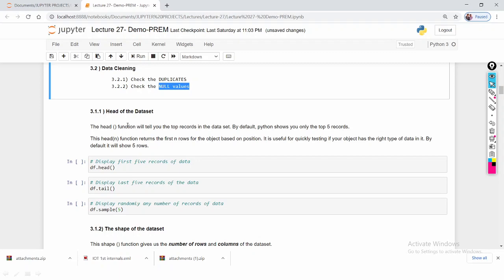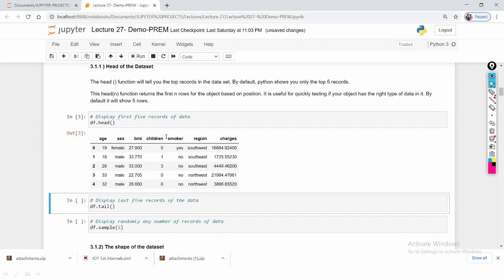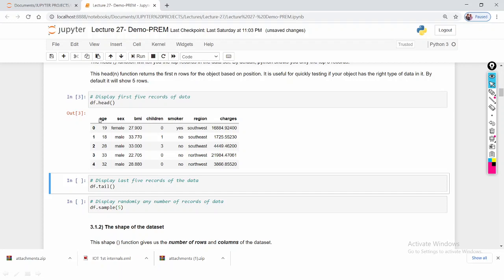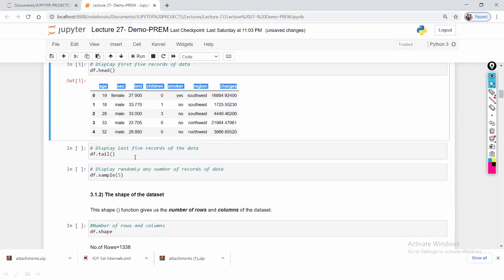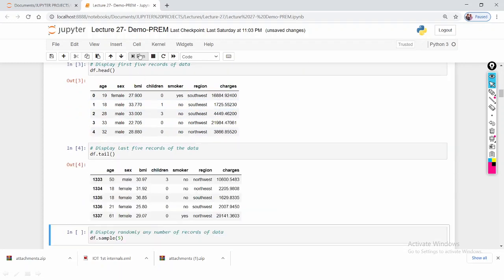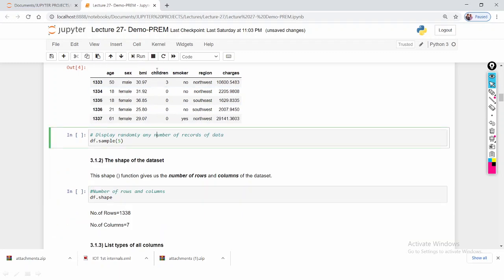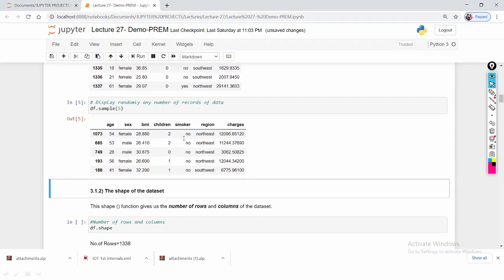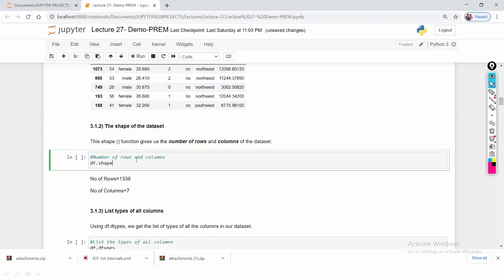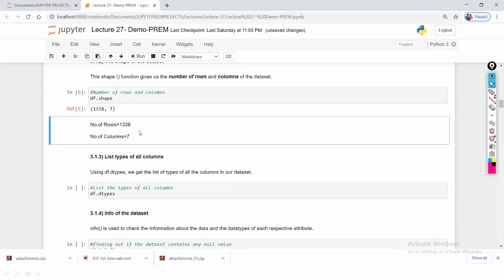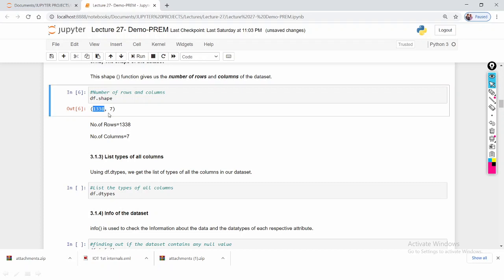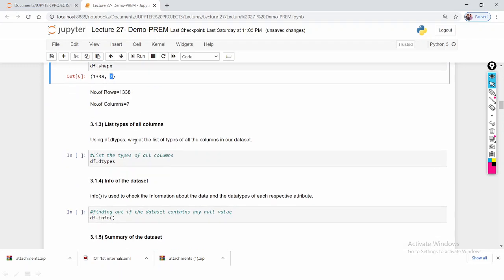First we will look into the head of the data set. These are the head part of this data set, and the tail displays the last 5 rows, and sample randomly displays a number of instances. And here is the shape attribute. The data set contains 1338 records and 7 columns, meaning 7 features.